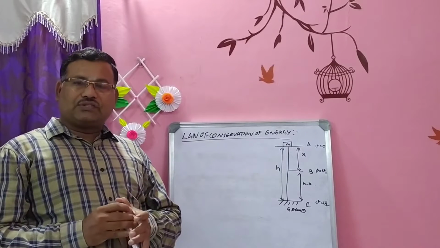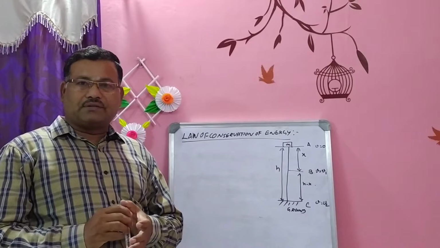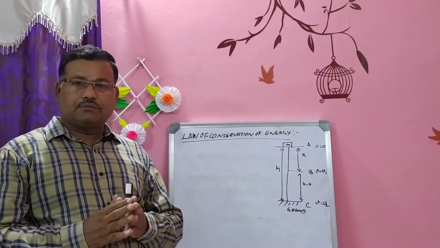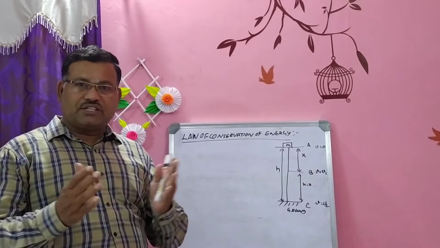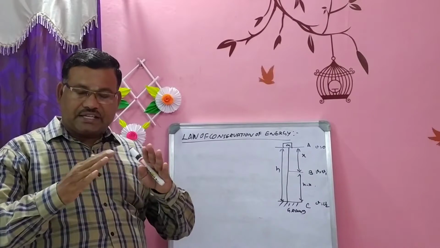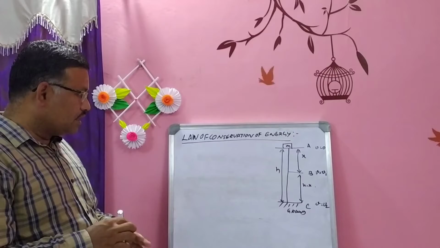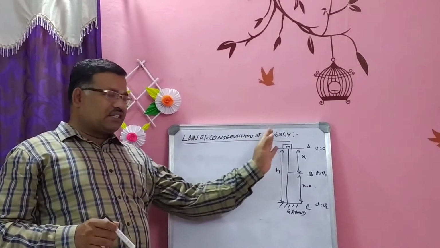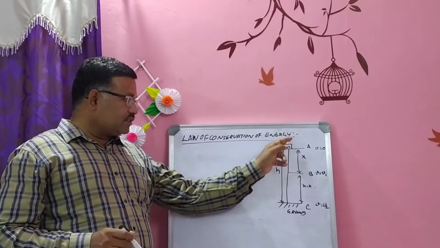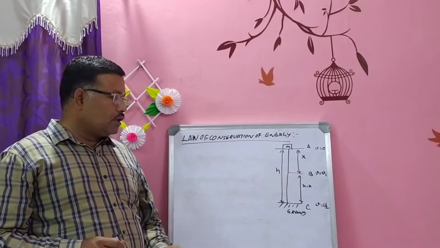Now conservation, what is the meaning of conservation? No change. Here what is not changing? Here the total energy is not changing. It is constant at each and every point. So we are going to prove law of conservation of energy in the case of freely falling body.